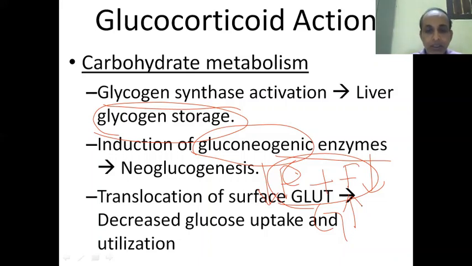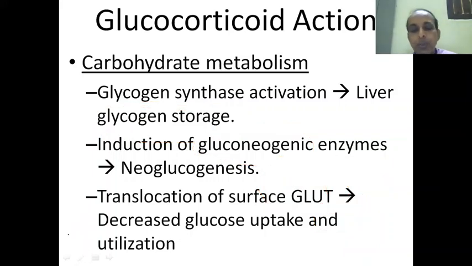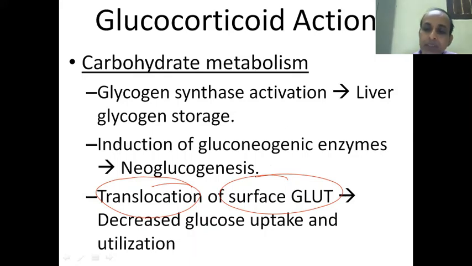And the other thing is some receptor related thing. The glucose transporters, which actively take up glucose from the circulation into the cell, are translocated into the cell. They migrate into the cell. Internalization of the GLUT receptors. So GLUT receptors are not available for uptake of glucose.